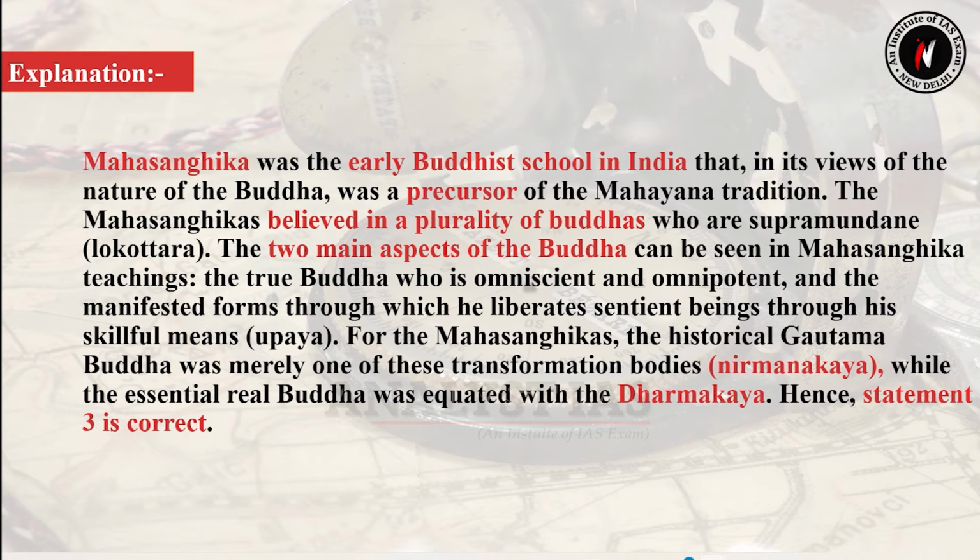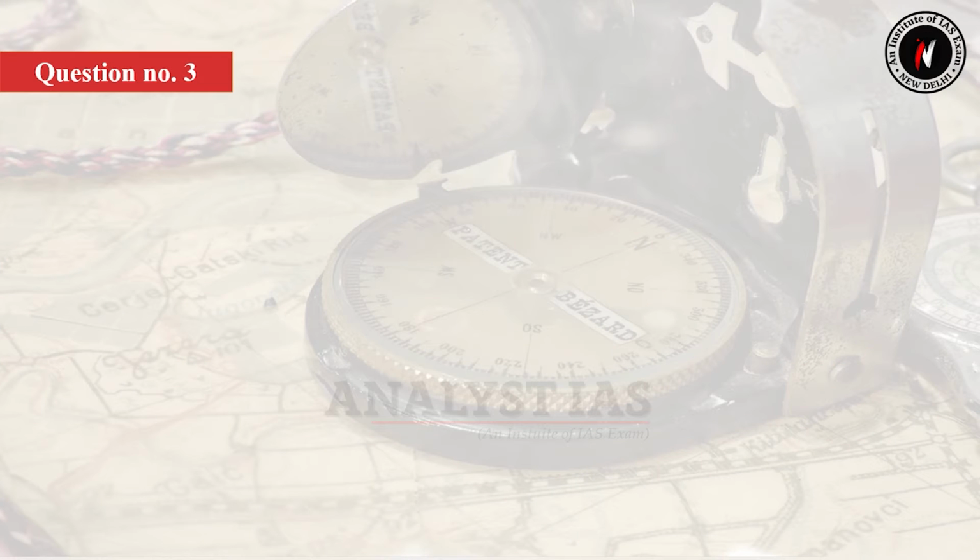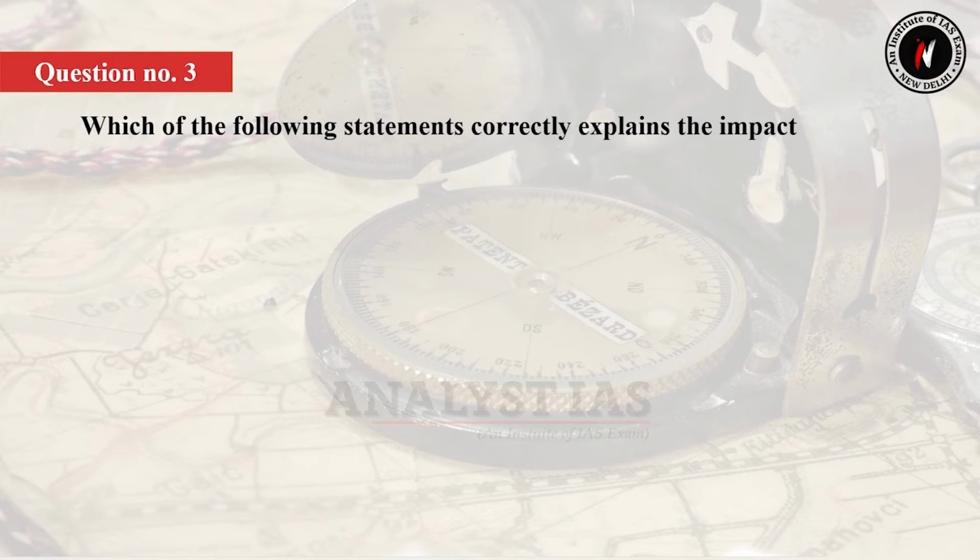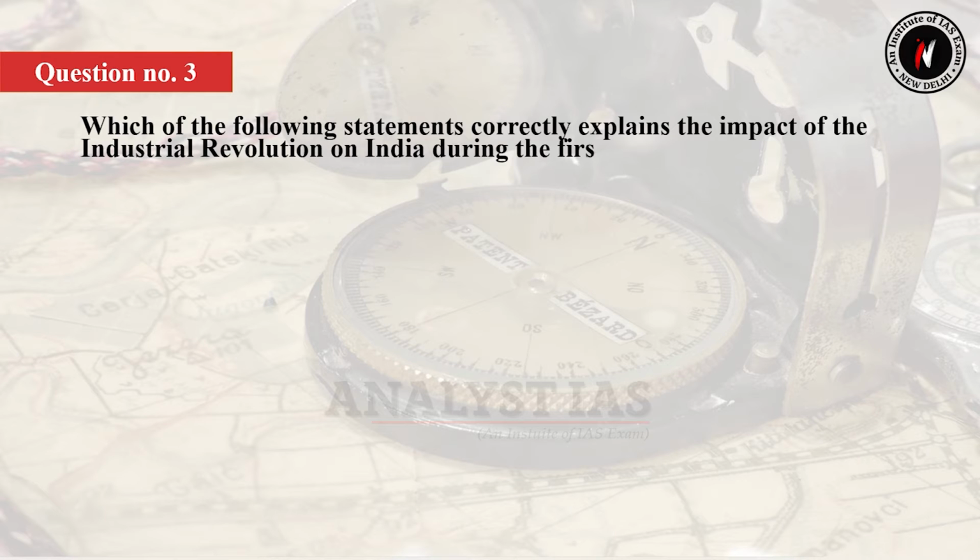Now let's move to the next question. So question number 3 is, which of the following statements correctly explains the impact of the Industrial Revolution on India during the first half of the 19th century?